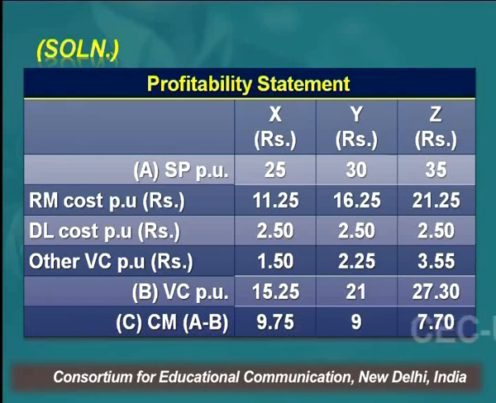And we all know by now that contribution margin is equal to sales minus variable cost. Sales price is given, right? 25 rupees for X, 30 rupees for Y, and 35 rupees for Z. So sales minus variable cost gives you contribution margin. So here it is 9 rupees 75 paisa, that is 25 rupees minus 15 rupees 25 paisa. For Y also you have calculated the contribution margin, 9 rupees, and for Z also in the same manner, 7 rupees 70 paisa.